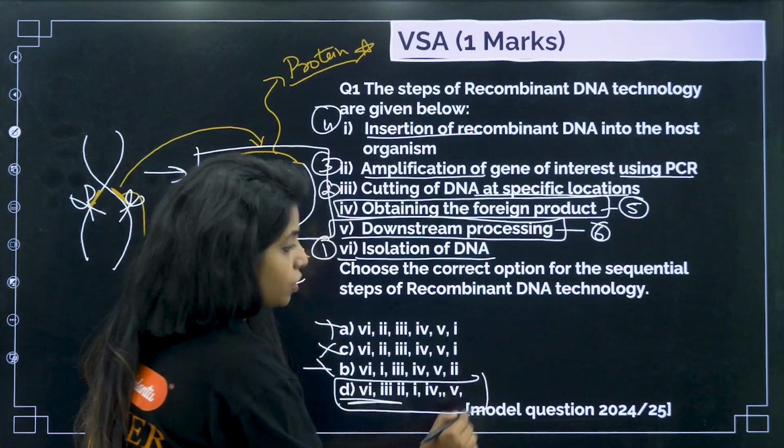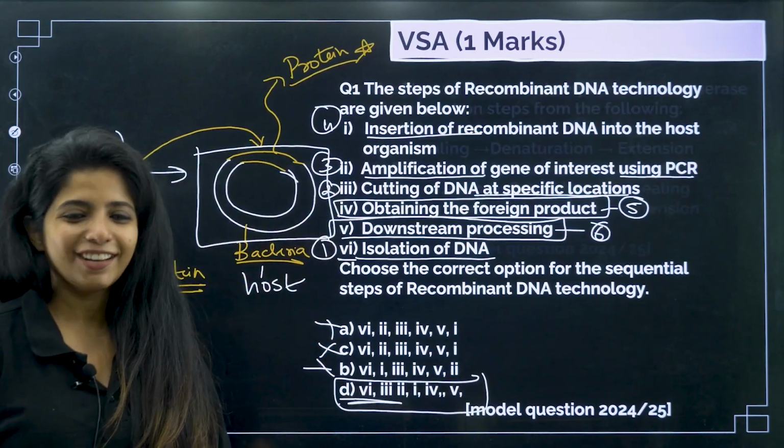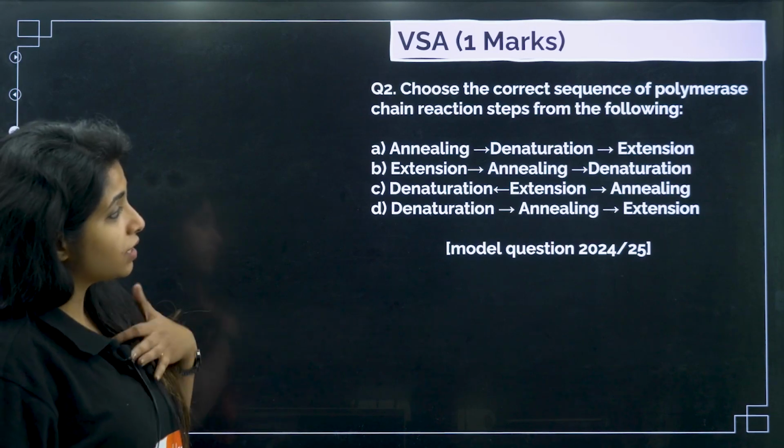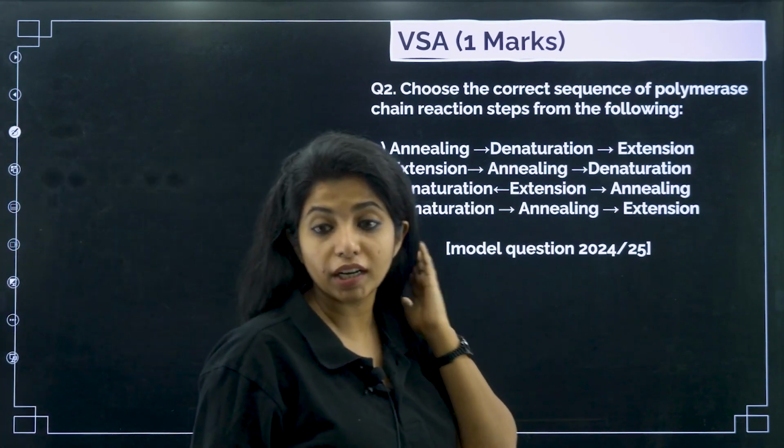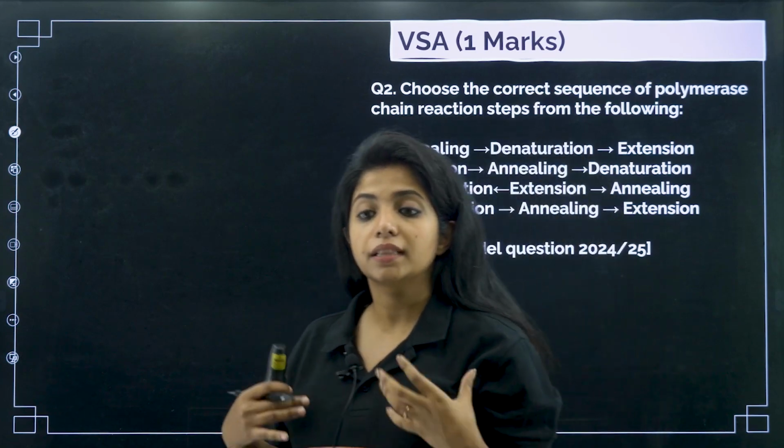Okay, this is the model question paper question. Going ahead with the next question. Choose the correct sequence of polymerase chain reaction steps from the following. So polymerase chain reaction is involved in what? Basically, I want to amplify the amount of DNA.